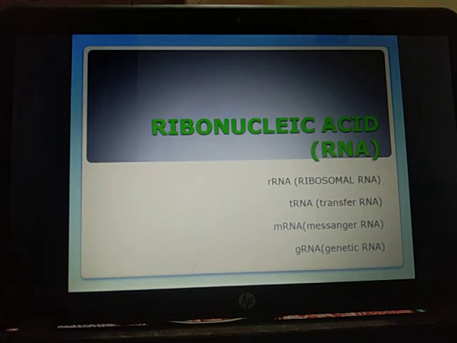The messenger RNA or mRNA is a long RNA which constitutes 2 to 5% of total RNA content. It brings instructions from the DNA for formation of a particular type of polypeptide. The instructions are present in the base sequence of its nucleotides.